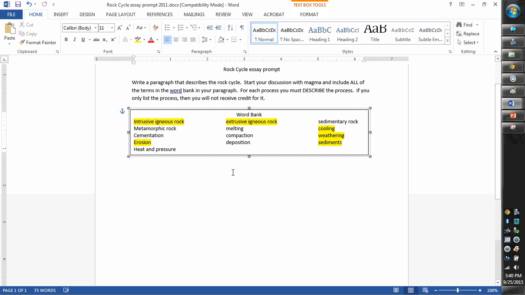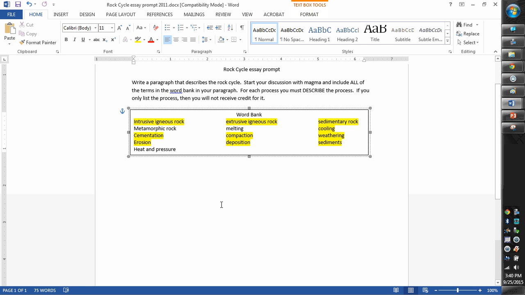And when they stop moving, that's called deposition, usually because water has slowed down. After the sediments are deposited, they get compacted or squeezed together, which forces out all the water and makes those particles closer together, which allows for cementation to occur, which is where the particles are stuck together. And now we have a sedimentary rock.